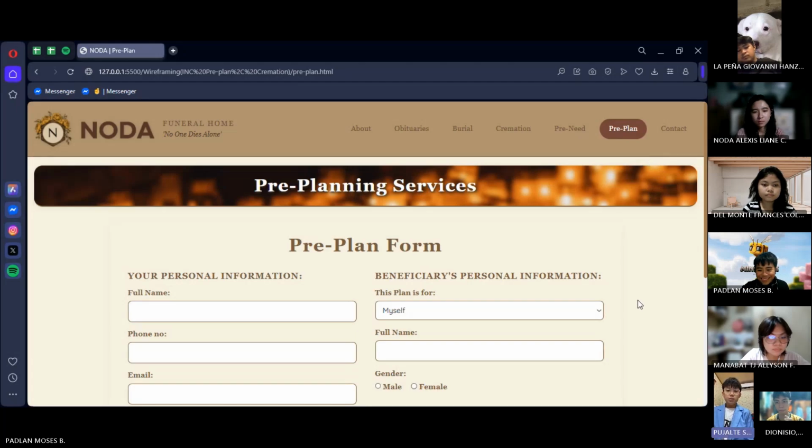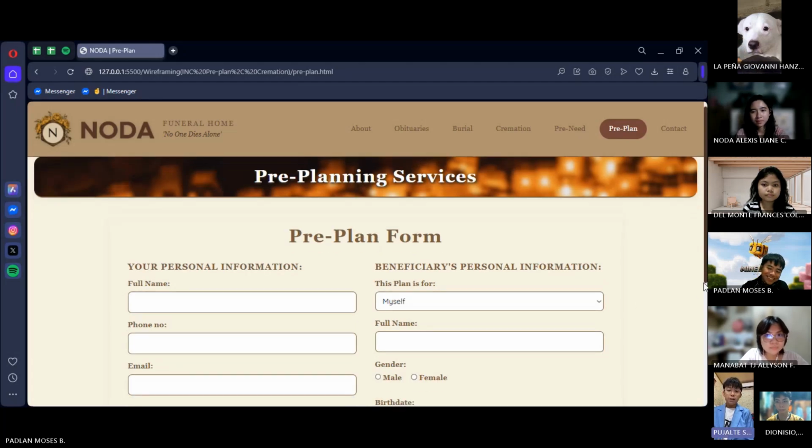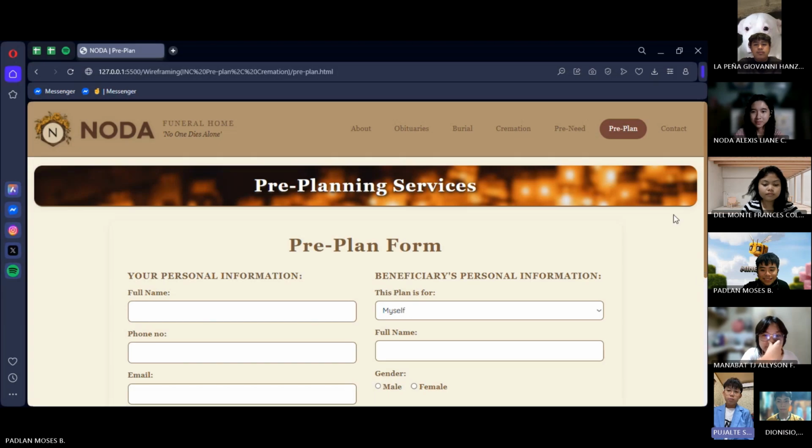Hi there, allow me to walk you through our pre-planning part. As we all know, this kind of thing can feel heavy, but don't worry. We made this page super simple, calm, and easy to navigate. Right at the top, you'll see the header, pre-planning services, straight to the point. You'll always know where you are. One of the key things in user-centered design is keeping the users informed about their location and progress, so we made sure to do that here.